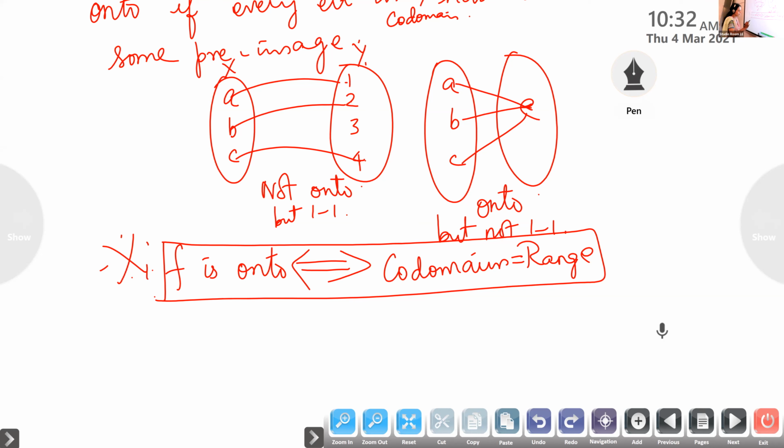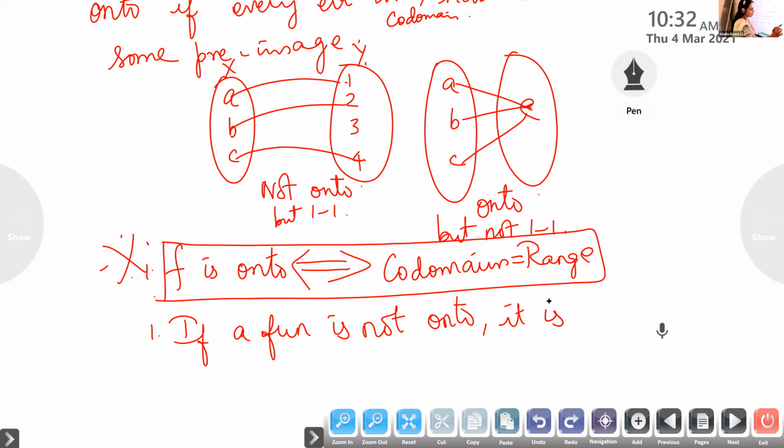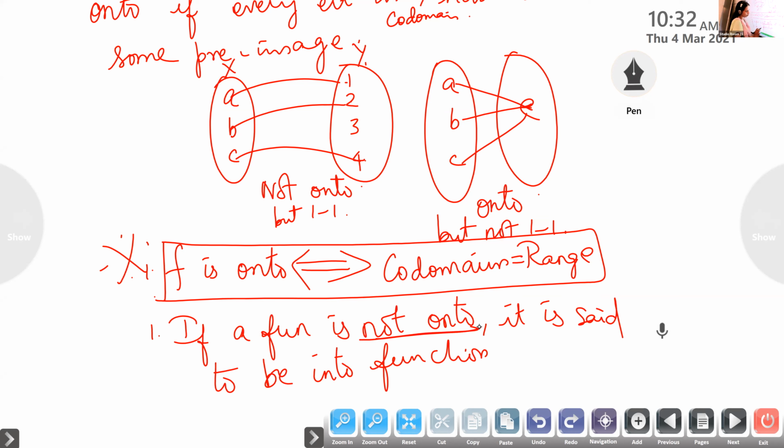Next, another point. If a function is not onto, it is said to be an into function. The function which is not onto is called an into function.